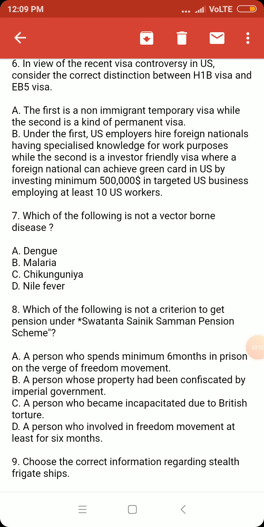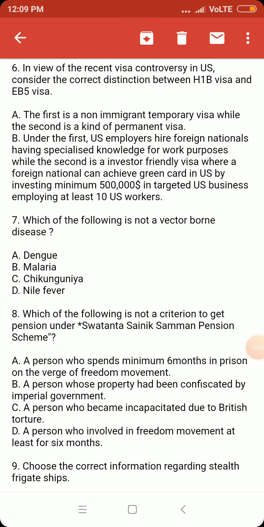Option B: Under the first, US employers hire foreign nationals having specialized knowledge for work purposes. Yes, the H-1B visa is given to persons who have specialized knowledge in a particular field and who are hired by US companies.